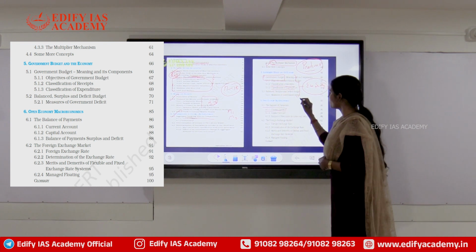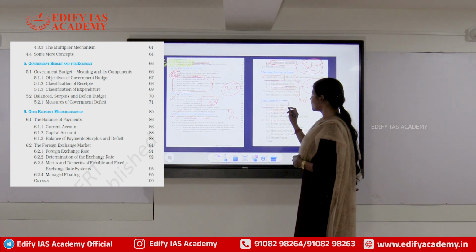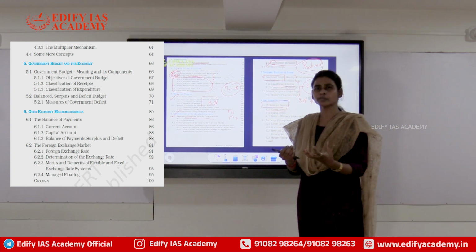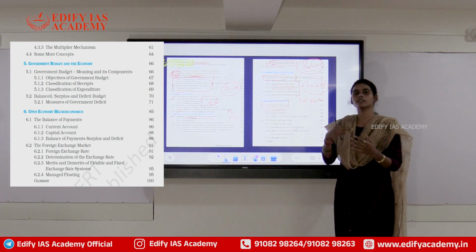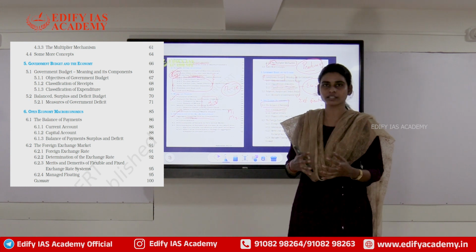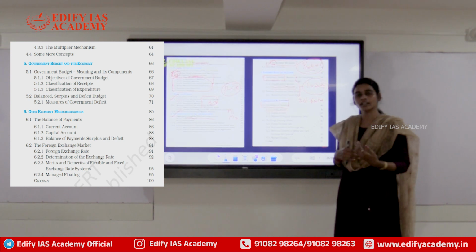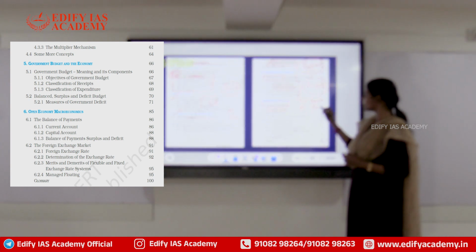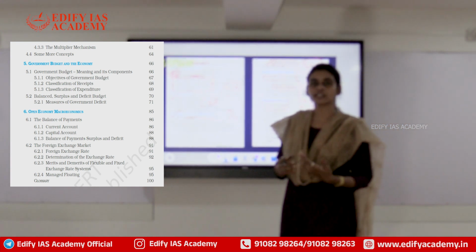And this is something which is important for understanding your external sector. What is meant by balance of payments? What are the different types of accounts that we have under balance of payments? Balance of payments simply records the transactions of a country made by the people, households, firms, governments, etc. with the external sector, right? So in that transaction, simply to say, the flow of goods, services, trade, labor, investments, etc. How much money we were able to generate, that is our revenue, and how much we spent, that is expenditure. So this is again dependent upon the flow of goods, services, labor, capital, etc.